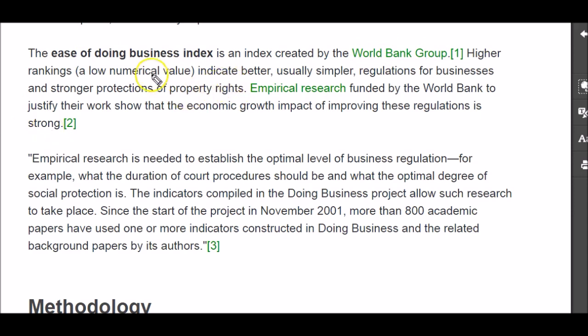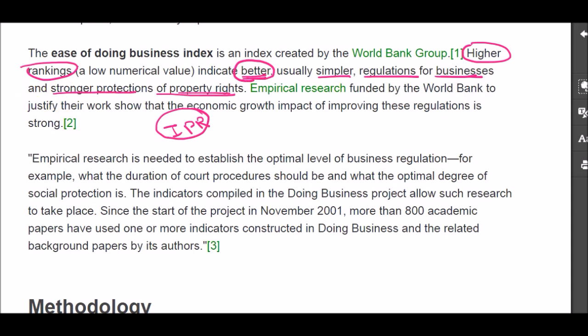And the second point is that a higher ranking in the Ease of Doing Business Index means it's a better place, where rules and regulations are simple for businesses, and there are strong protections of property rights. So intellectual property rights are strongly protected in countries where ease of doing business is better.